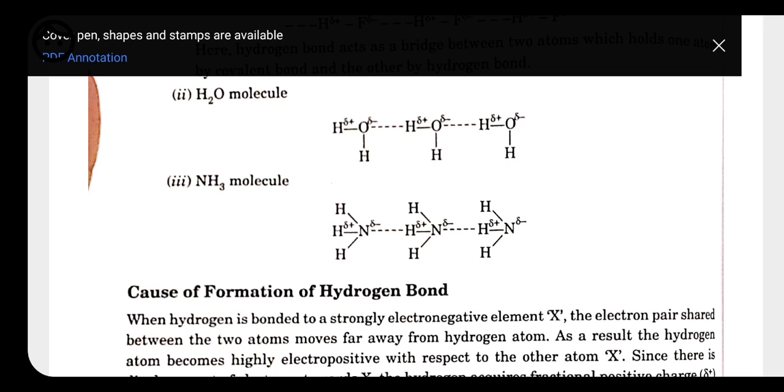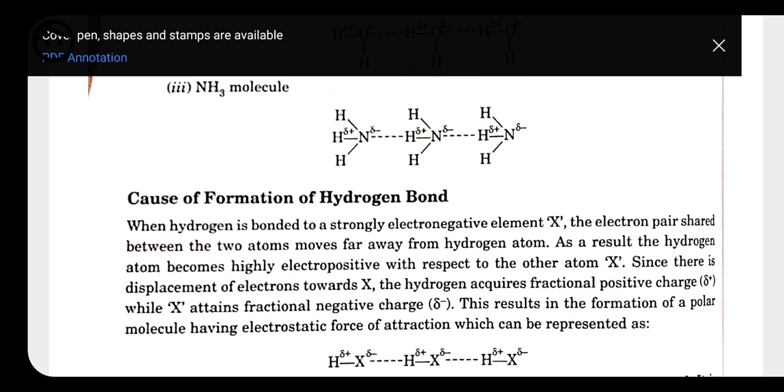So the bond that is going to form between these two is called a hydrogen bond. Why is this bond going to form? This bond is going to form because of the highly electronegative nature of fluorine, oxygen and nitrogen. Because of that, they are going to have some partial charge present on them, and that's why hydrogen is going to show partial positive charge, and they are going to develop one bond that is called hydrogen bonding.